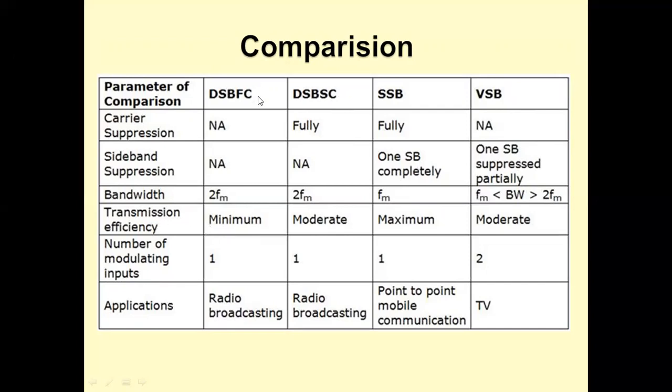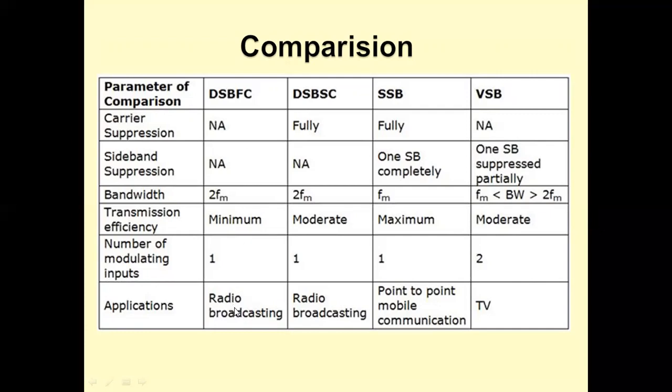Transmission efficiency is minimum in case of AM. DSBSC it is moderate. SSB it is maximum. VSB is moderate compared to SSB, but it is a maximum efficiency compared to DSBSC or standard AM. Number of modulating inputs, we have one here. Audio signal, FM modulation, video signal, stereo sideband modulation. In case of television transmission, it is possible.